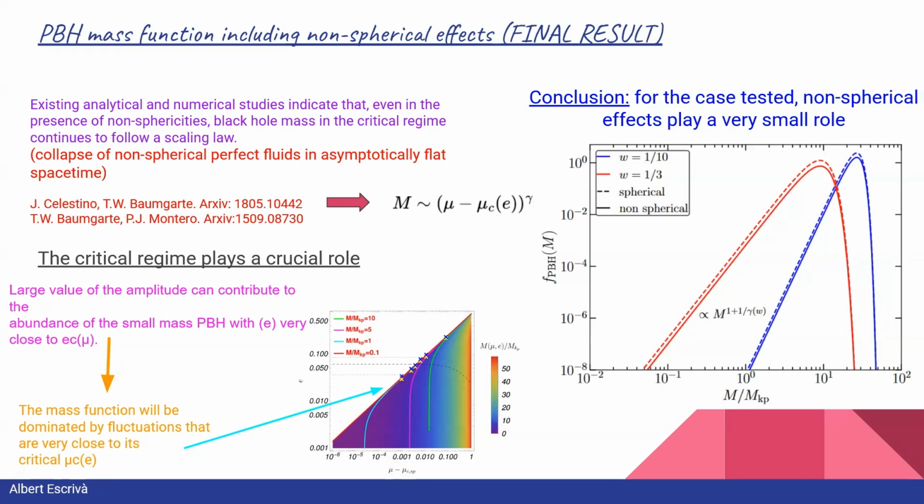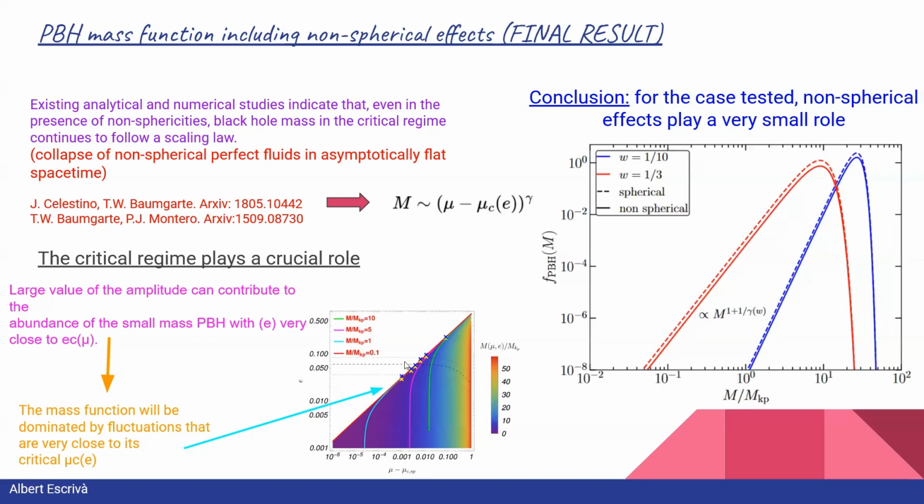That comes from the numerical result that I showed before about the behavior of the critical ellipticity in terms of the amplitude of the fluctuation. And here you can see the solid lines, which denote constant mass, where the crosses correspond to the numerical values that we have.